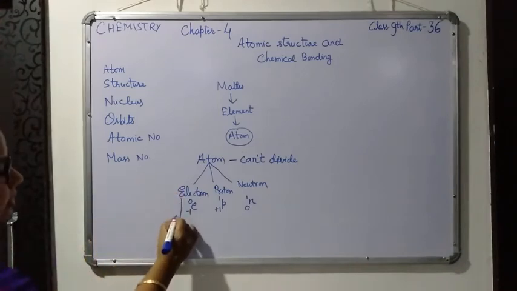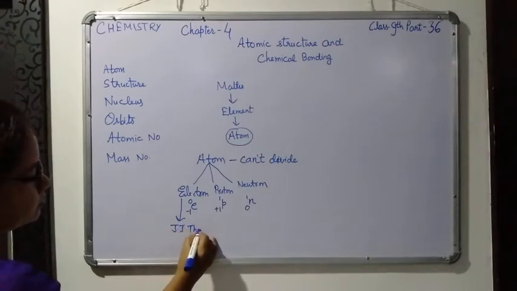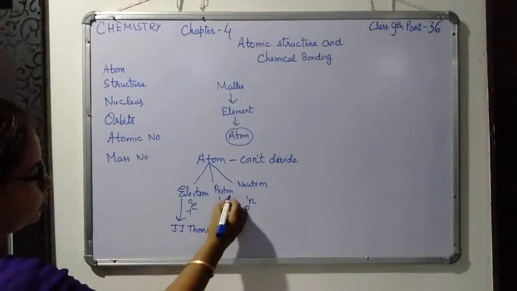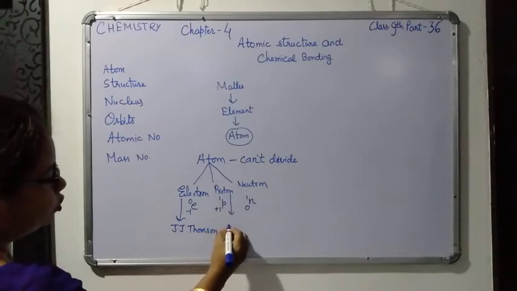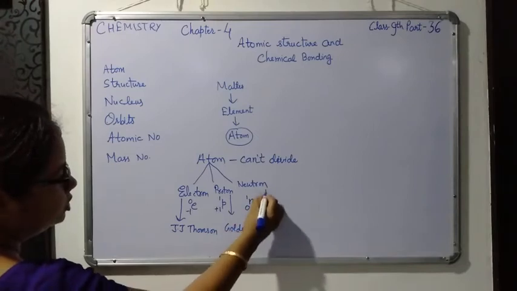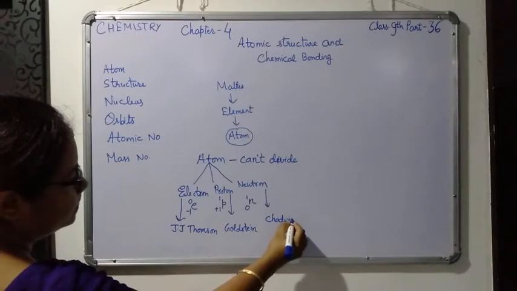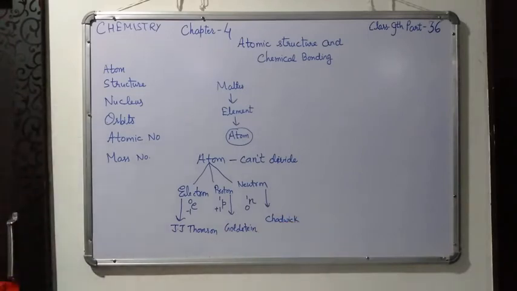Electron was discovered by J.J. Thomson. Proton was discovered by Eugen Goldstein. And neutron was discovered by James Chadwick. So these were about the electrons, neutrons and protons.